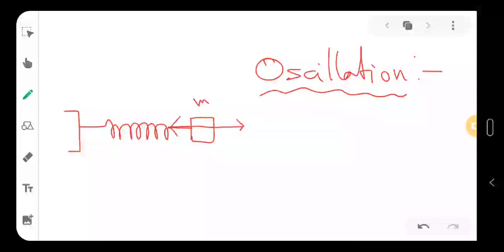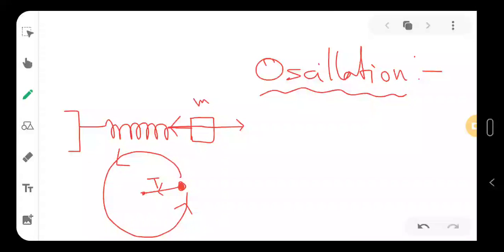Let's say another example: I have a stone and I am moving the stone like this way. So the stone is rotating with this rope. The rope is producing some tension towards the stone, and this is the axis in the middle, and it is retracing the same path again and again. So it's a circular motion, and that is an oscillation.